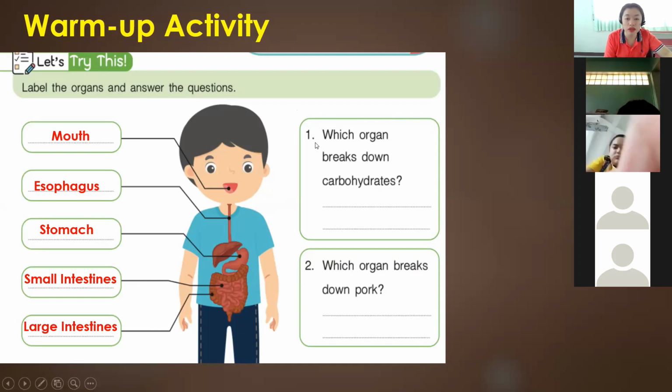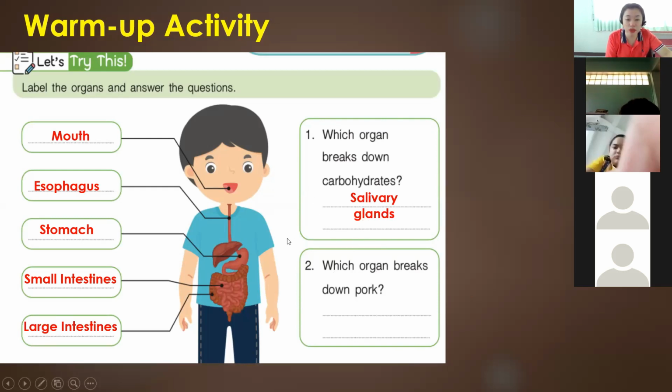Question number 1, which organ breaks down carbohydrates? It is asking for the organ that breaks down carbohydrates. We have the salivary glands. Salivary glands are found in our mouth. They are the ones that break down carbohydrates.